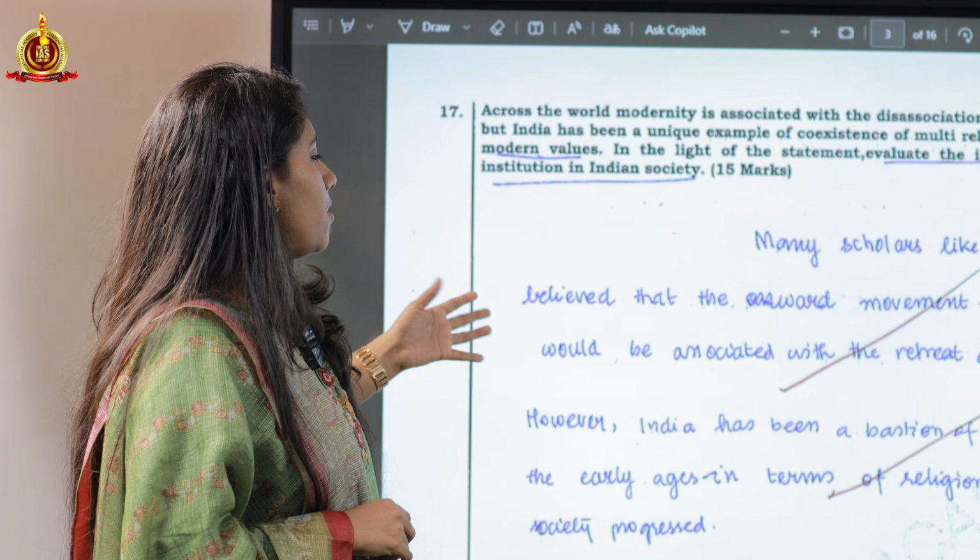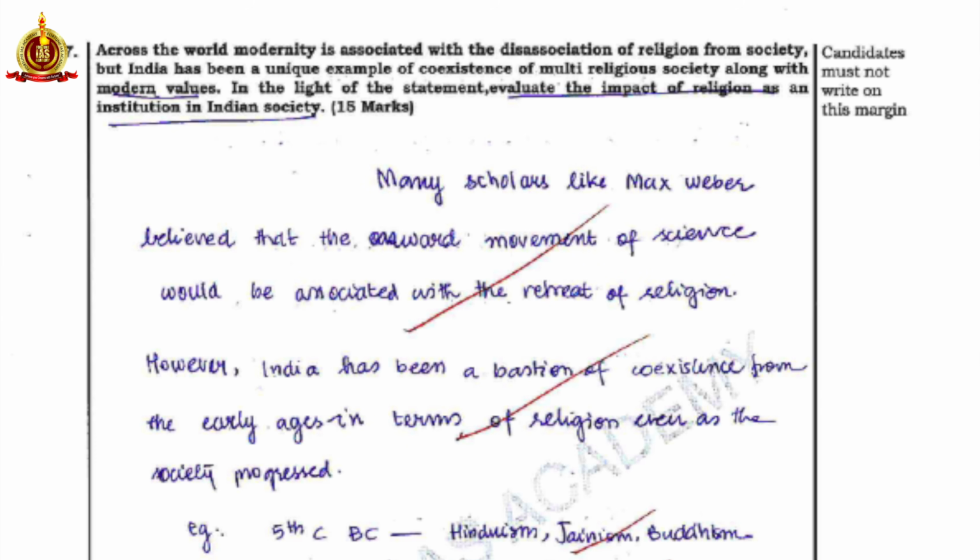So in the next question, the question here is, across the world, modernity is associated with disassociation of religion from society, but India has been a unique example of coexistence of a multi-religious society along with modern values.